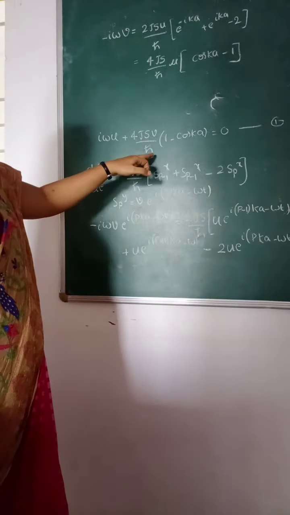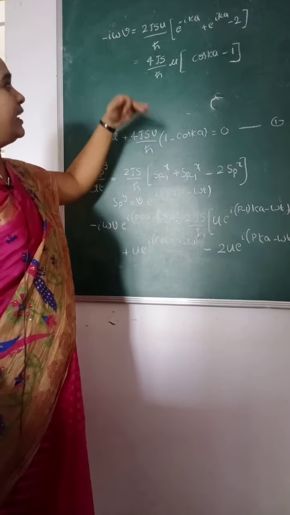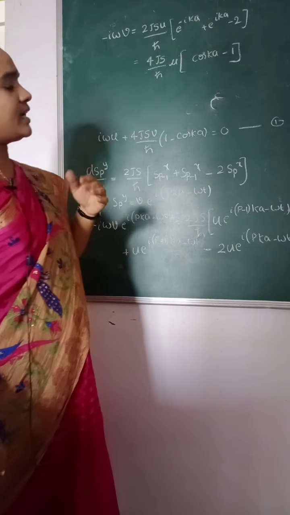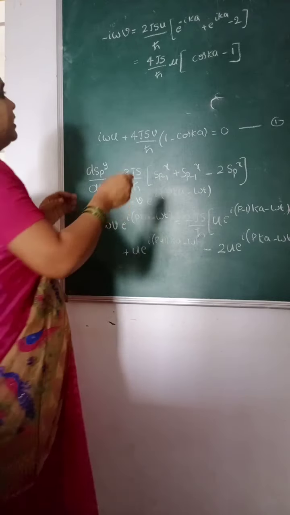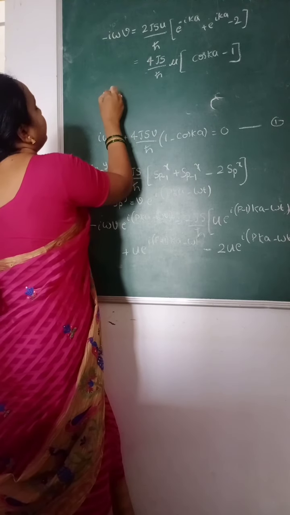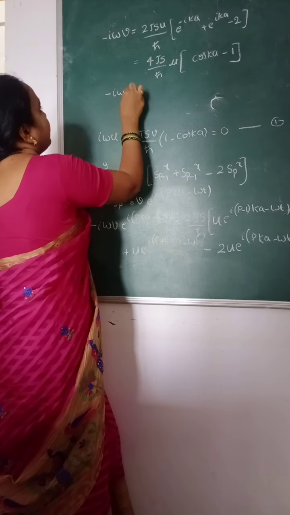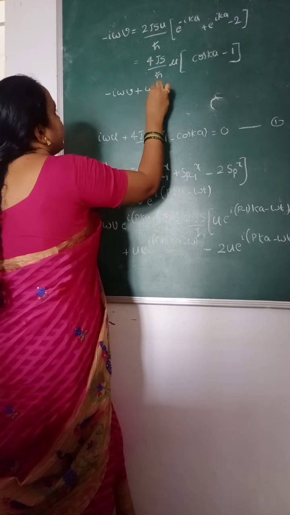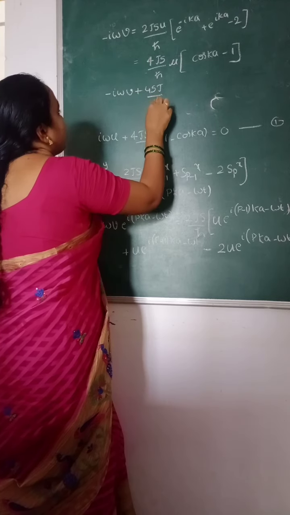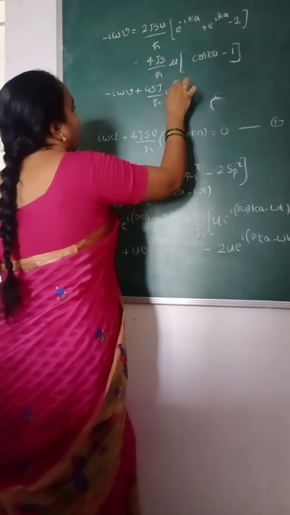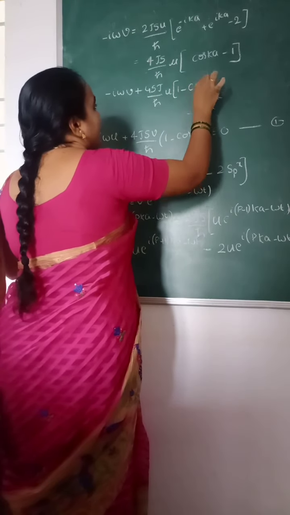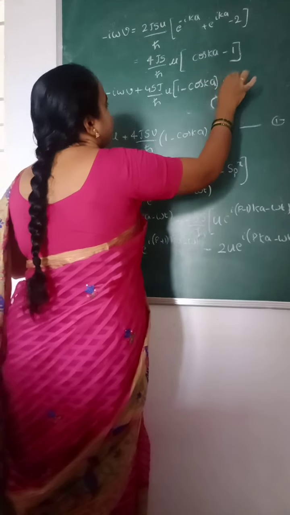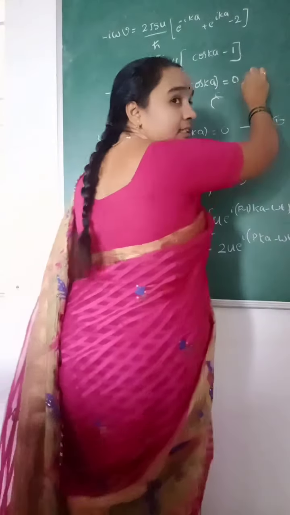Since in the first equation we have 1 minus cos ka, let us convert this equation as 1 minus cos ka. Then minus i omega v plus 4Js by h cross u, 1 minus cos ka is equal to 0. So this is the second equation.